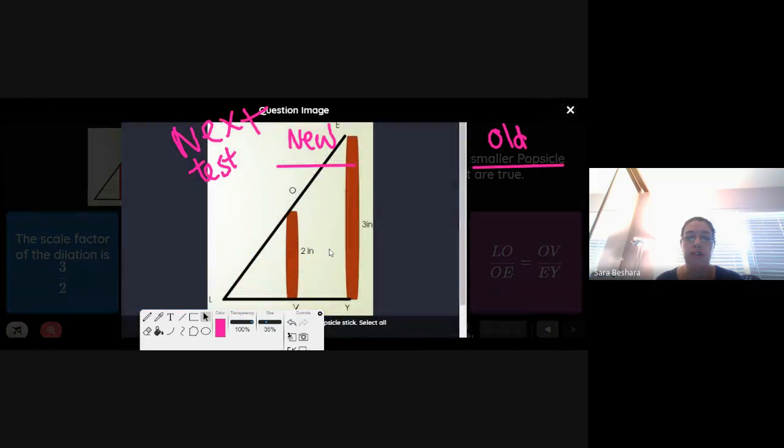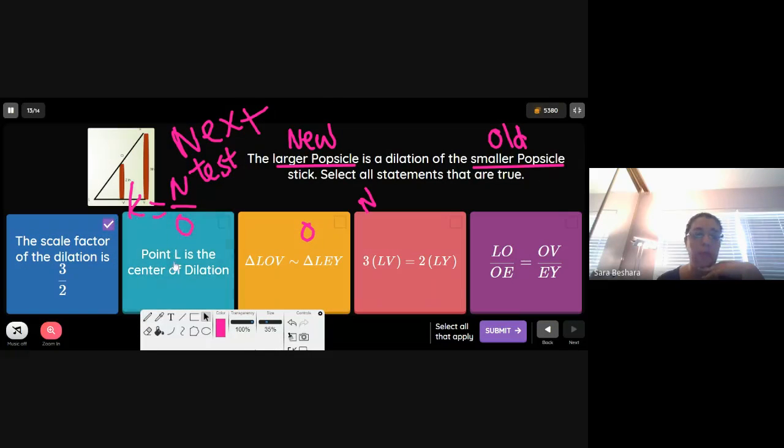Let's find the scale factor. We know that the larger is our new, this is our old. Our K should be new over old, which is 3/2. So that's true. The first option is correct.